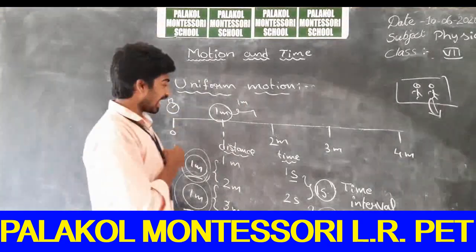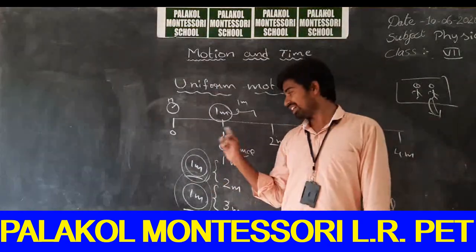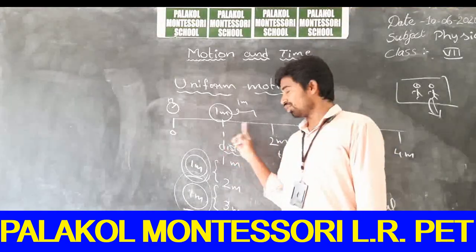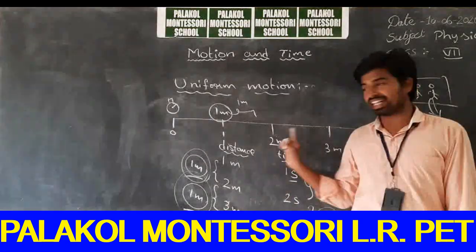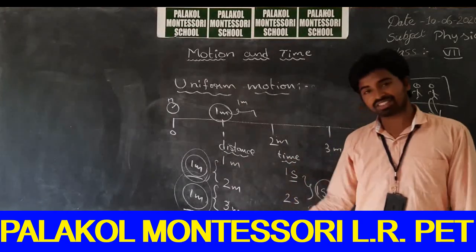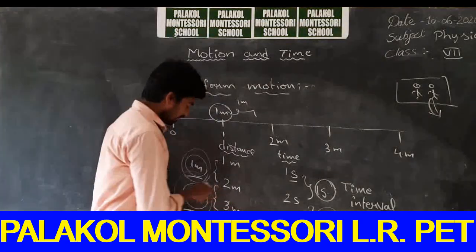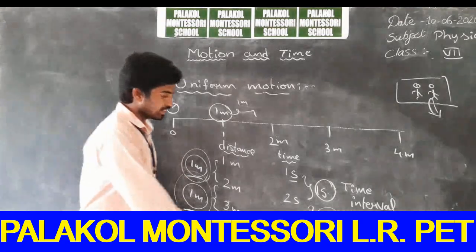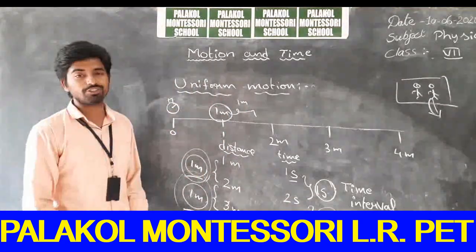So in the first second, I traveled 1 meter of distance, and in the second second, I traveled a total of 2 meters, but in the second second also, I traveled only 1 meter. In the third second, I traveled again 1 meter of distance, and the total distance traveled is 3 meters. So to travel 3 meters, I took 3 seconds. In this way, I was traveling equal distances in equal intervals of time. Such motion is called uniform motion.